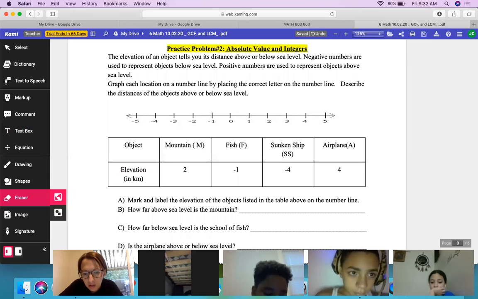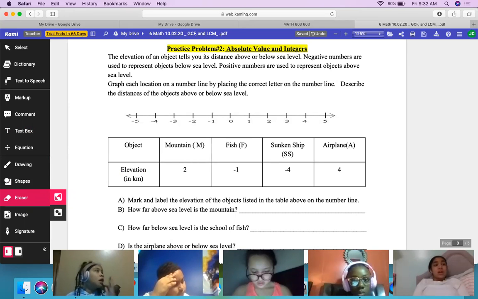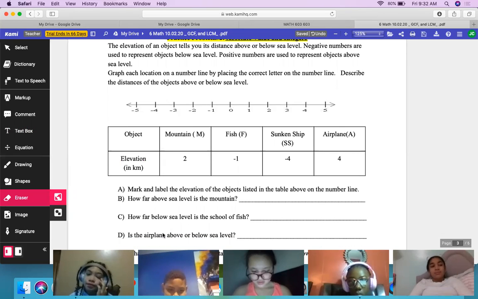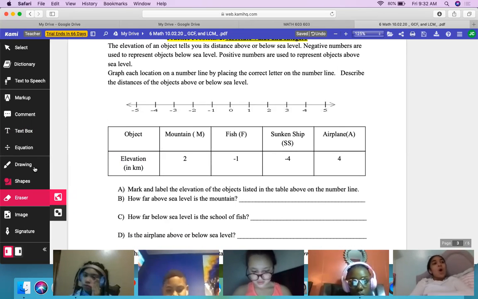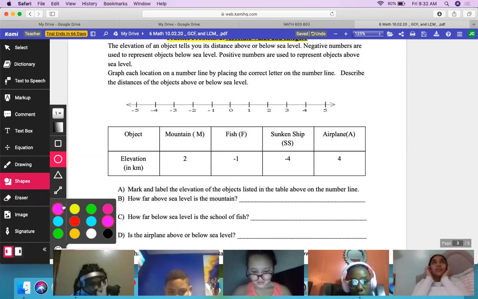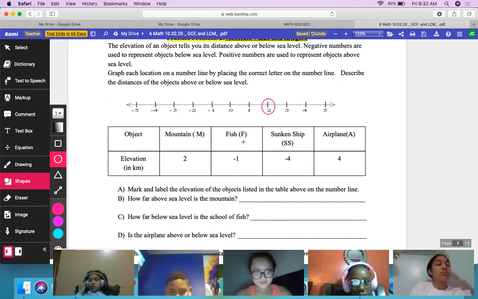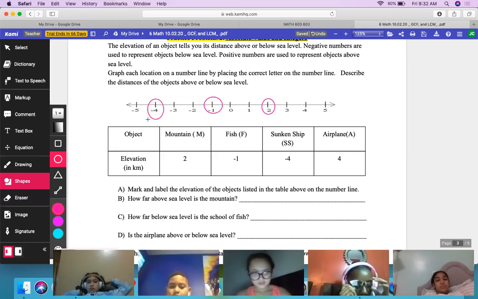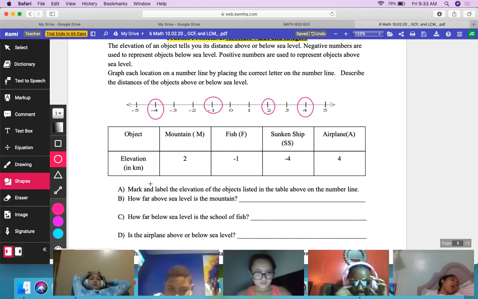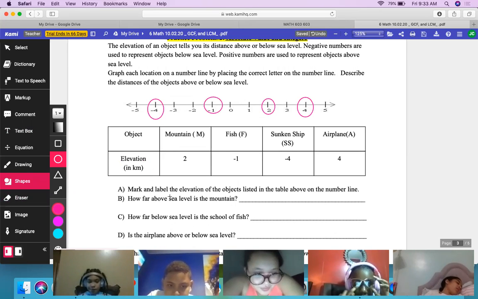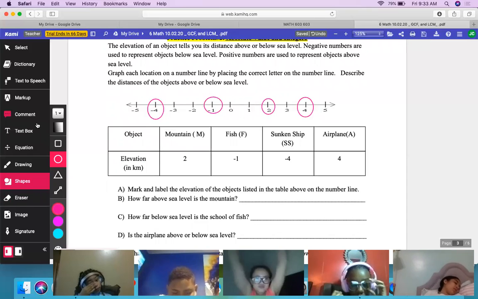So Emily had a turn, Kareem had a turn. Okay, let's go to Santos, Isaiah. Isaiah, we have to graph the numbers on the number line. So I'm going to draw circles on it. While I draw the circles, you're going to tell me mountain is 2, the fish is -1, the sunken ship is -4, and the airplane is 4. Okay, we already marked them. B, how far above sea level is the mountain, Isaiah?